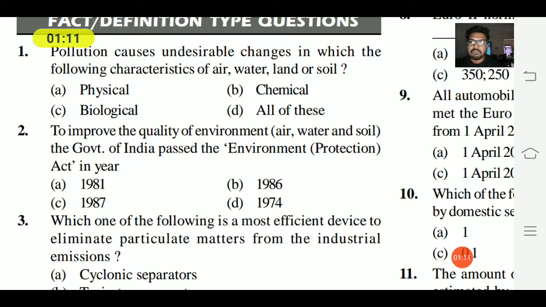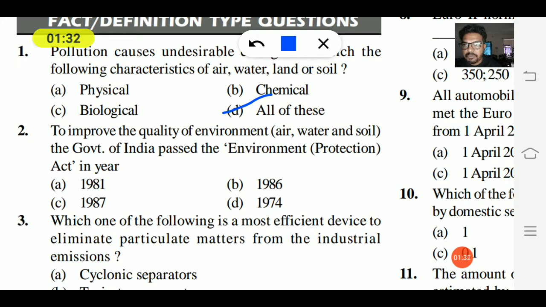If it is air pollution, it must consist of all of the physical, chemical and biological changes. So the answer is all of these, D.